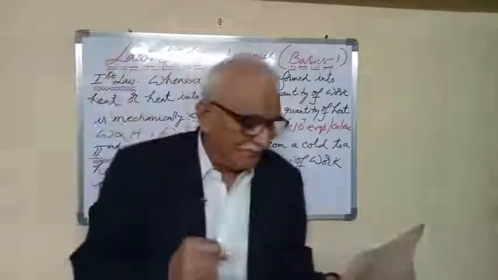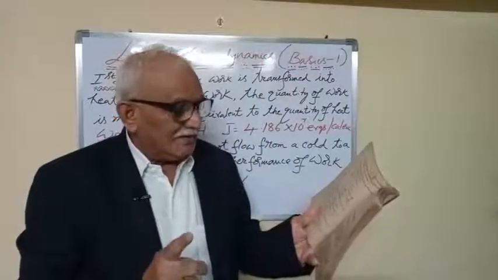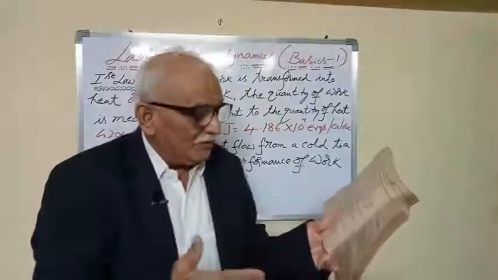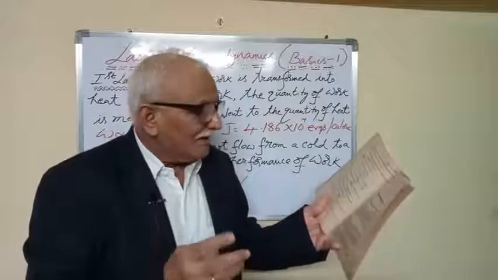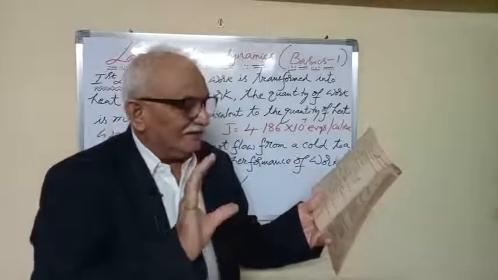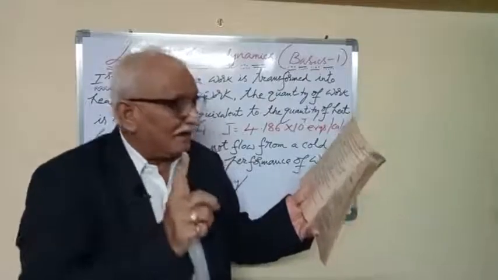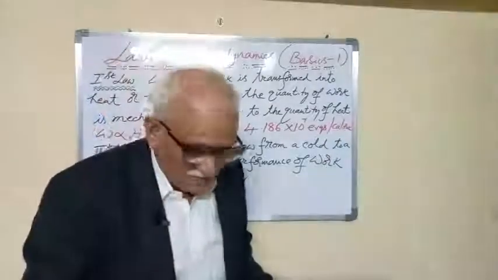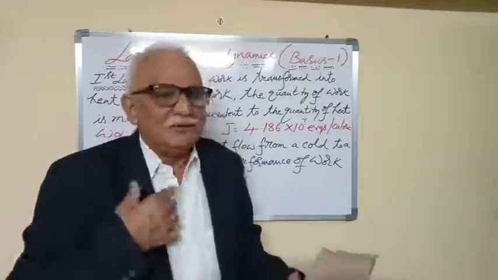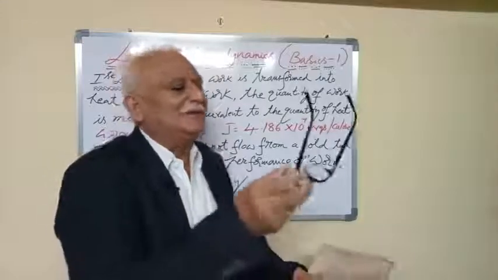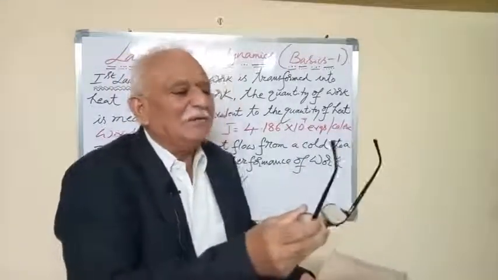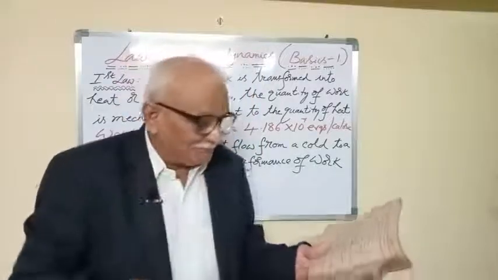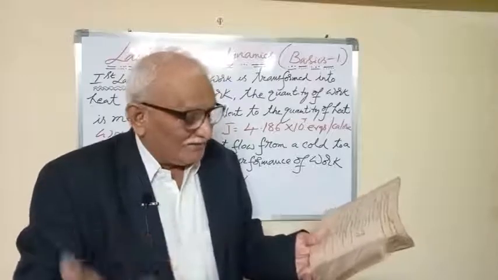What is the implication of it? See, in general, whenever heat is imparted to a body, a part of it is used to increase its internal energy, that is, to raise its own temperature, and the rest in doing the external work. So, whenever we give heat to anything, say the glasses or something, it first increases its own temperature, and then the rest is used in doing the work.